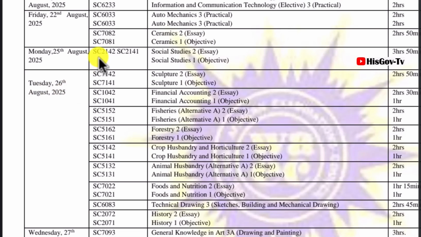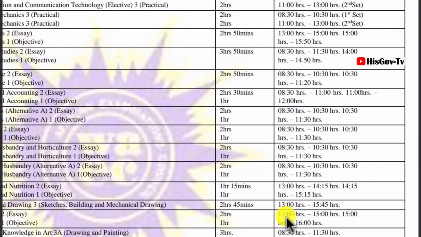Tuesday, 26th of August, a day after social studies, history will be written, and it's a 3-hour paper. So I think it will begin in the afternoon.